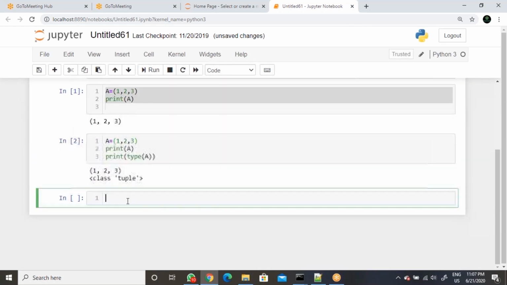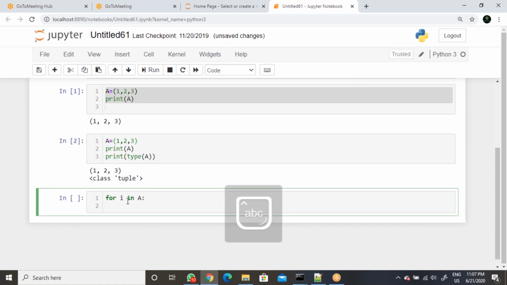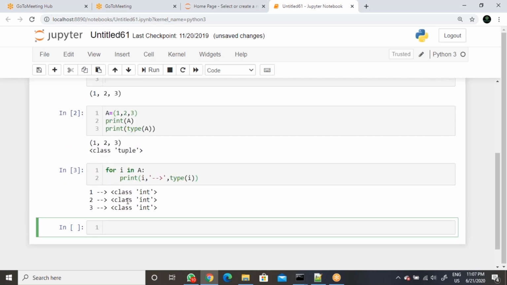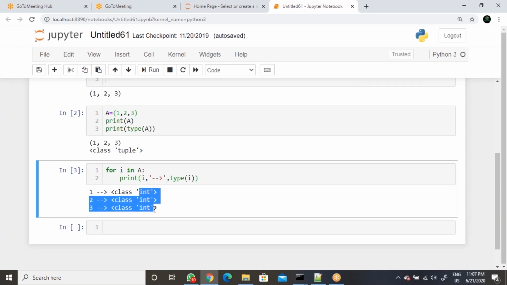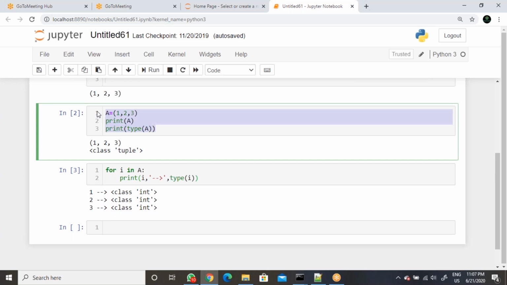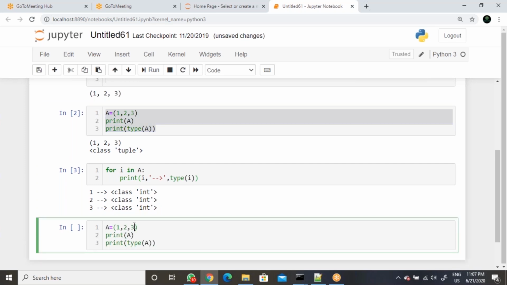Now how can we say tuple accepts homogeneous values? Like for i in a, then similarly print of i, then you can give like this, then understand the type of i here. Okay, when we execute now, whatever values we are storing in the tuple, they are all integers. That means homogeneous means same kind of data types we can store, as well as we are able to store values in different types. That means heterogeneous data types also.